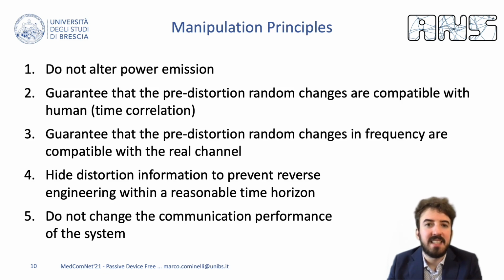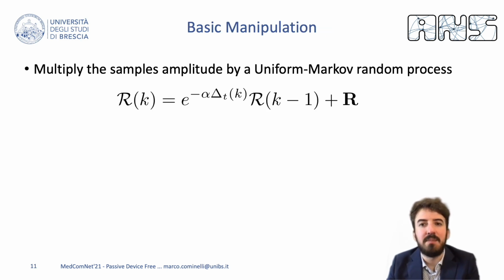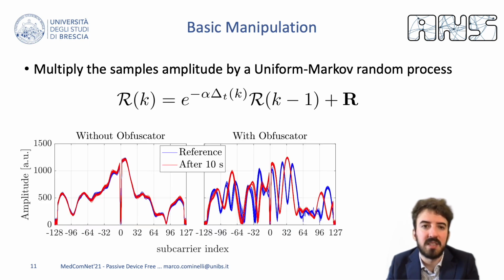As we already said, the main idea is to generate a pre-distortion filter that is applied to the transmitted signal. The pre-distortion filter appears as a random vector or a mask in the frequency domain that modifies the amplitude and the phase of each subcarrier. The filter profile is updated every transmitted packet according to a uniform Markov random process.